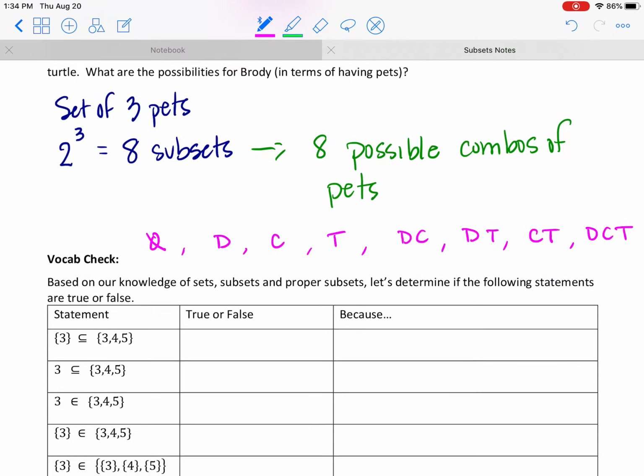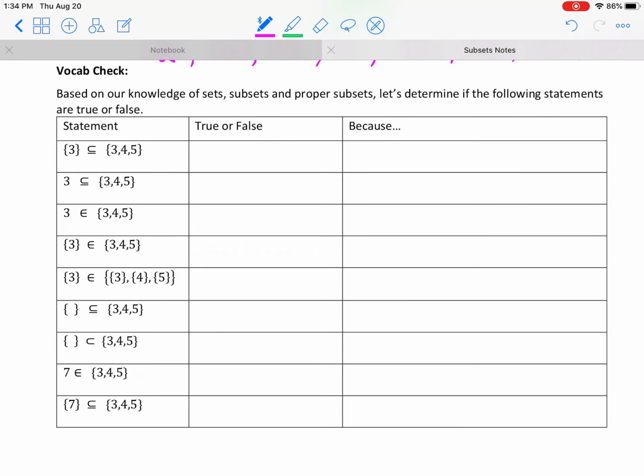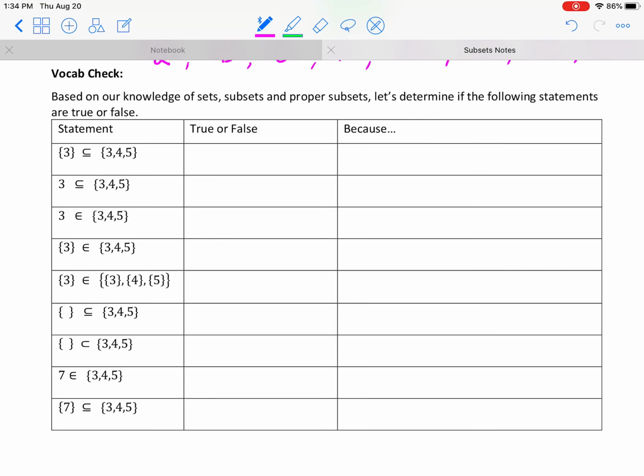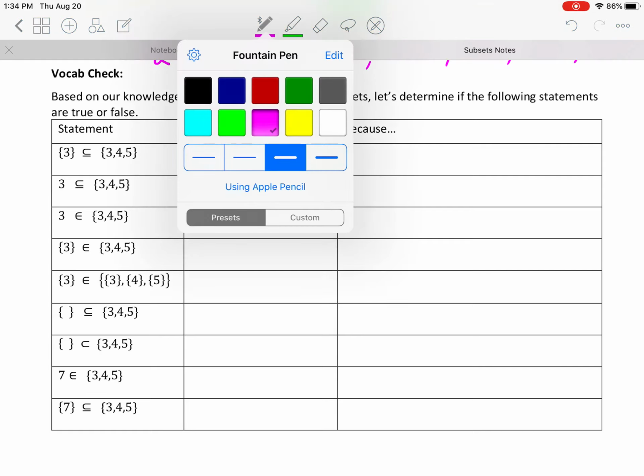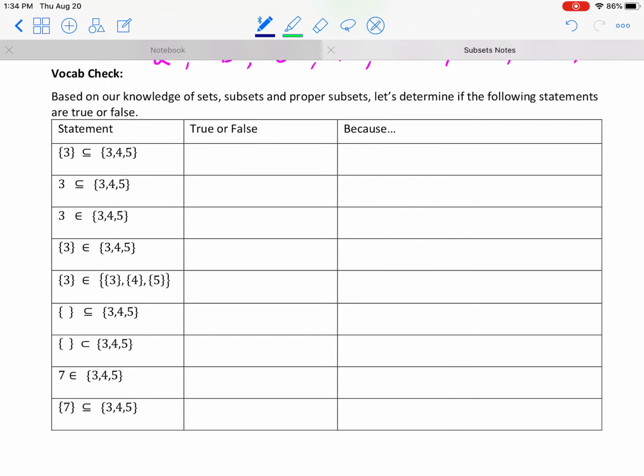Alright, one last little bit here, again, just to make sure we're keeping all of the symbols straight and that we can read and interpret some of these little mathematical pieces. So based on our knowledge so far of sets, subsets, and proper subsets, let's try to determine if these statements are true or false, and let's give a reason if it's going to be false, okay? So let's read this first one. What is this first one saying?